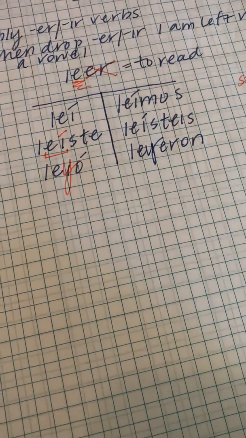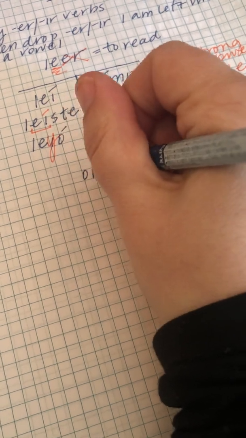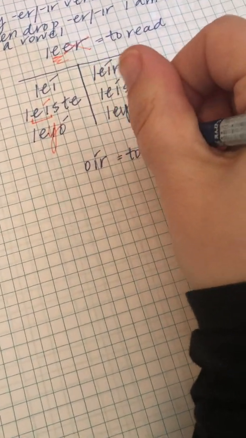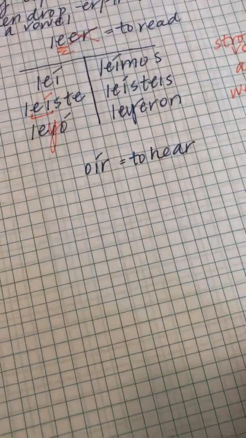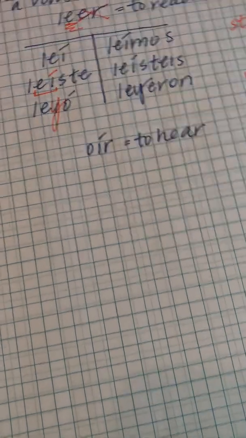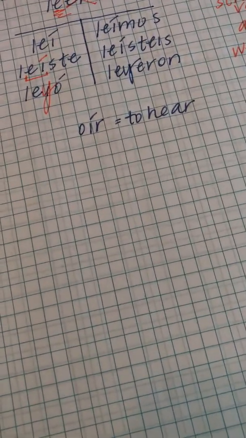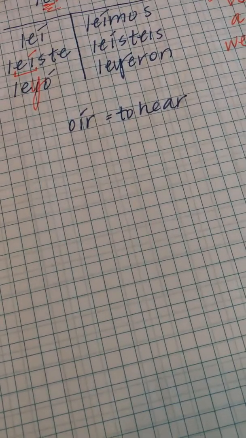All right, let's do an IR verb that does this. So this is an example of an ER. Let's do an IR verb. So an IR verb that comes to mind es el verbo oír. Oír significa to hear. So instead of saying to listen, we can use to hear. For example, last night I heard the thunder. On Wednesday, I heard a rumor.